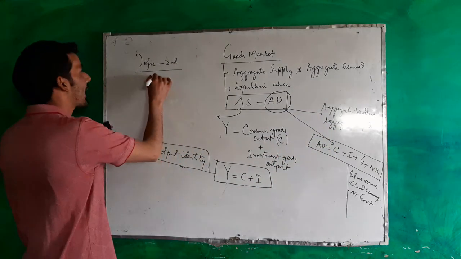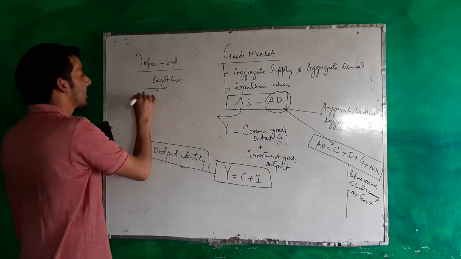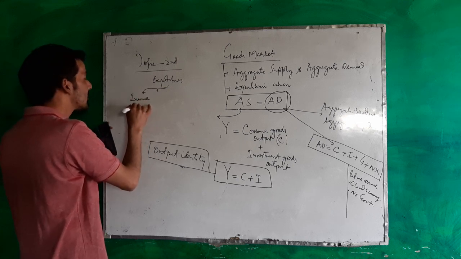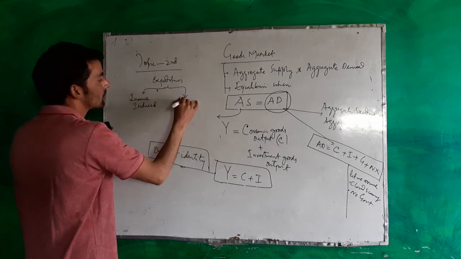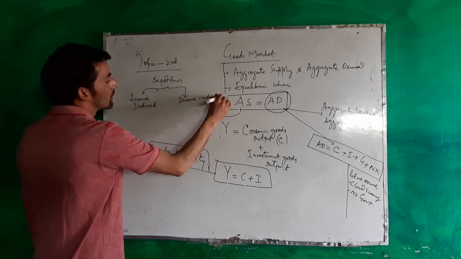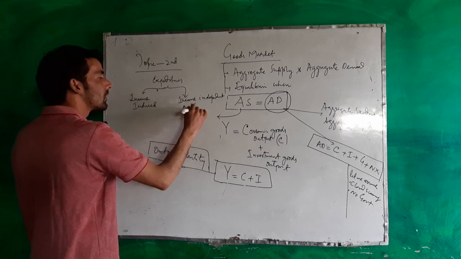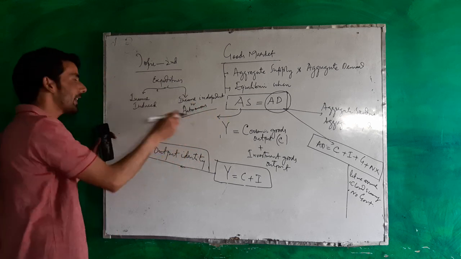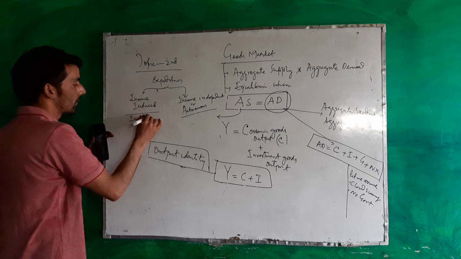But remember that expenditures are of two types. Income induced or income dependent expenditures. Second, income independent. Income independent expenditures are called autonomous. Autonomous spending, induced spending.